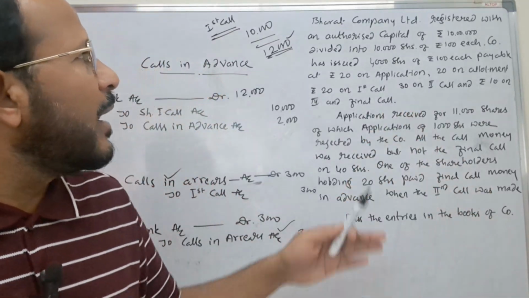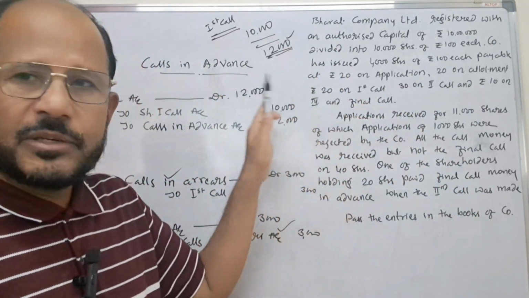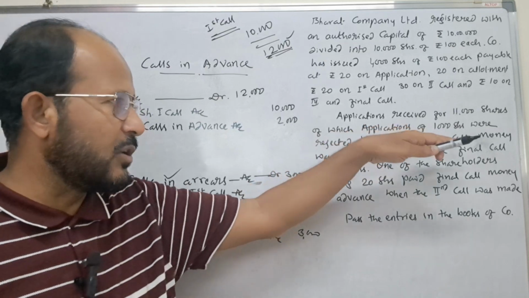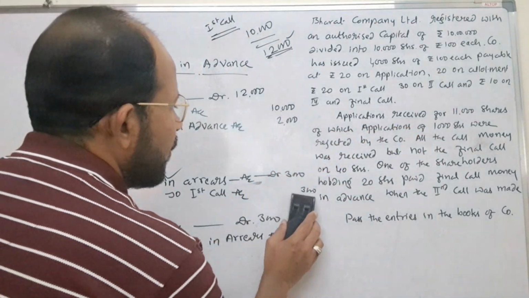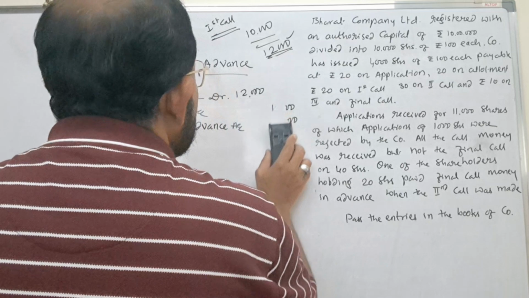Okay, let us see what is given in the problem. Here, this type of adjustments are here, that is calls in arrears and calls in advance, that you can better understand here when we pass the journal entry.